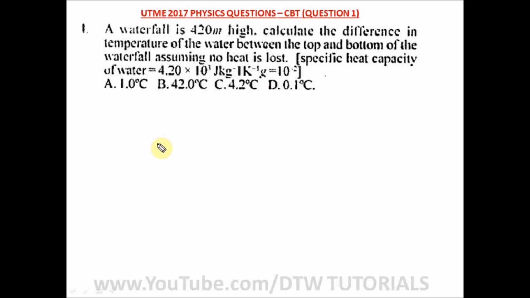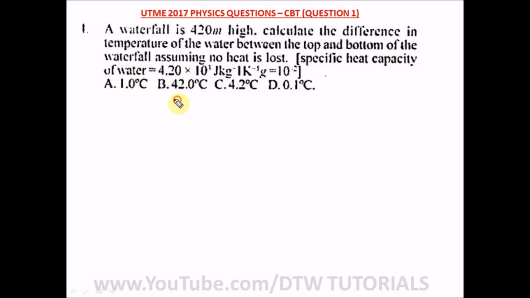Number one question of UTME 2017 physics says, a waterfall is 420 meters high. Calculate the difference in temperature of the water between the top and bottom of the waterfall, assuming no heat is lost. And we are given the specific heat capacity of water.